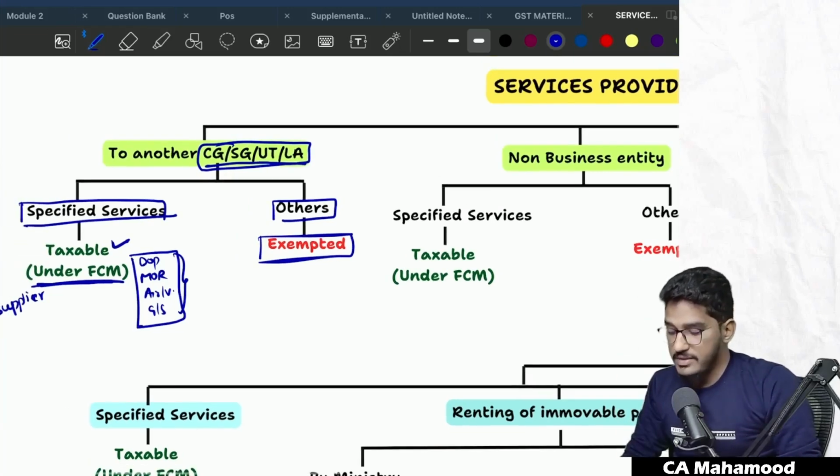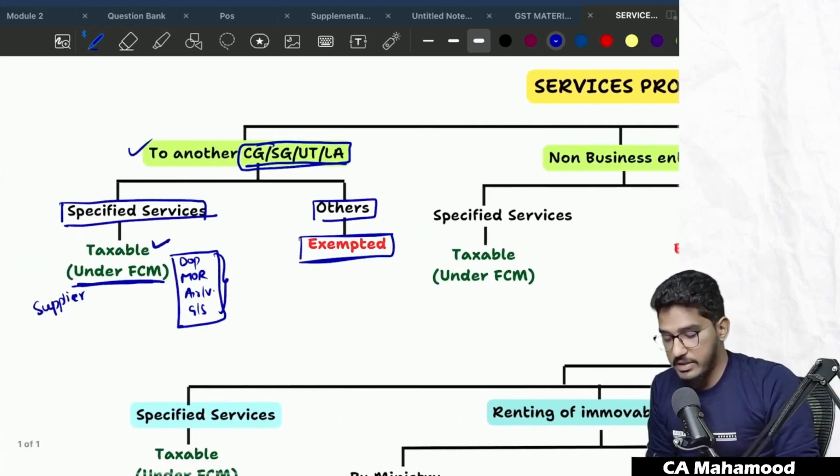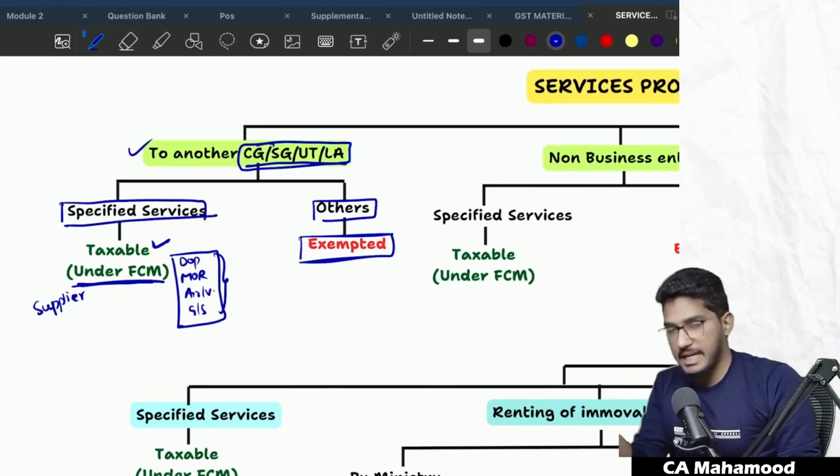Understood everybody? So this is case one: services provided by one government to another government. If they are specified services, they are taxable under forward charge mechanism. If they are other than specified services, exempted.